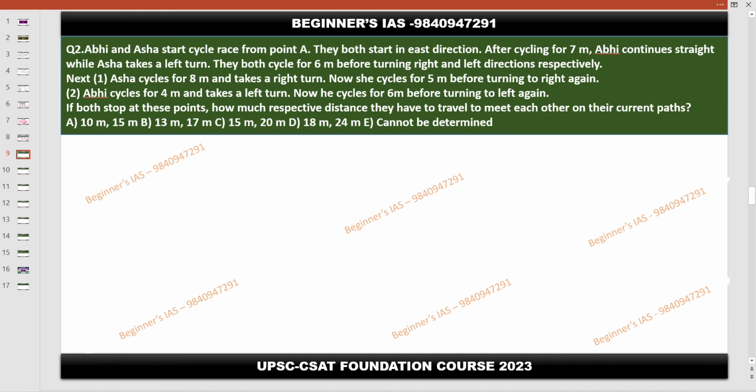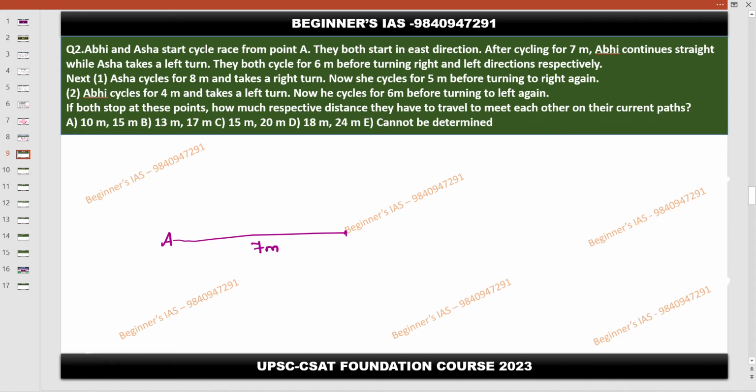Okay. So here, listen carefully. Abhi and Asha start a cycle race from point A. So this is the point A. Here, who is the first person? Abhi. Who is the second person? Asha. They both started in the east direction. After cycling 7 meter, Abhi continues straight. So suppose in this position, this is the 7 meter.